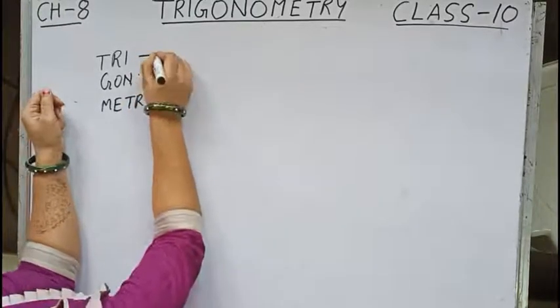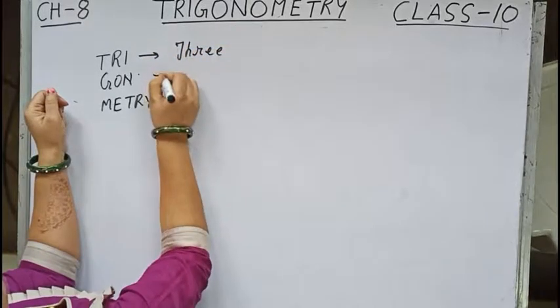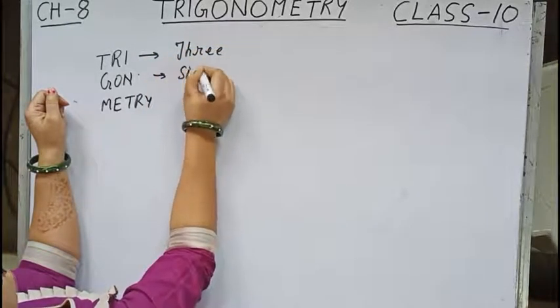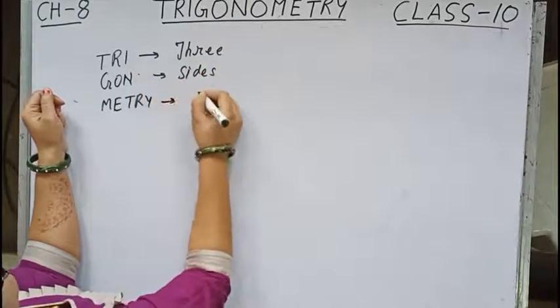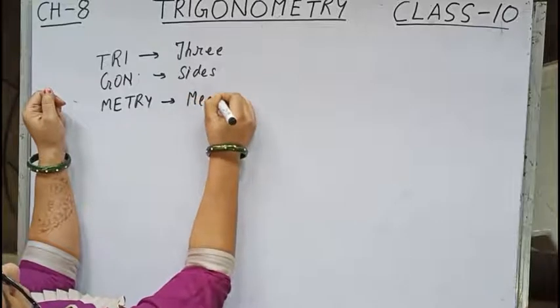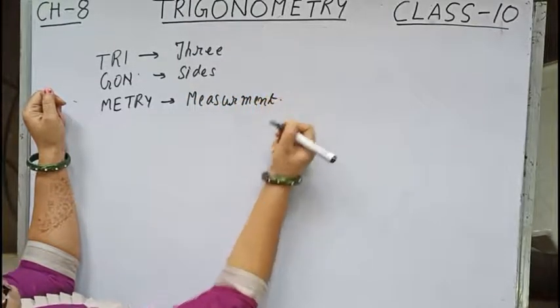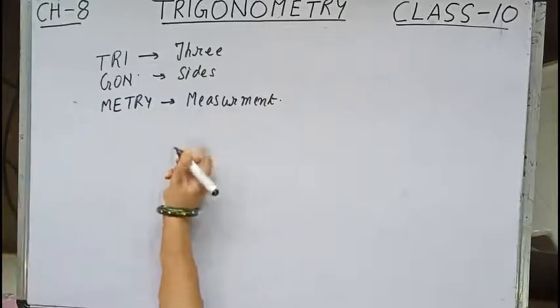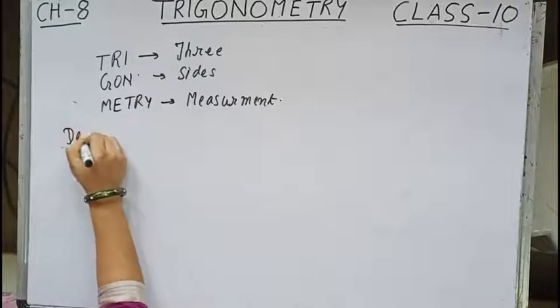So tri means 3, gon means sides, and metry means measurement. So we can say trigonometry, let us define it.